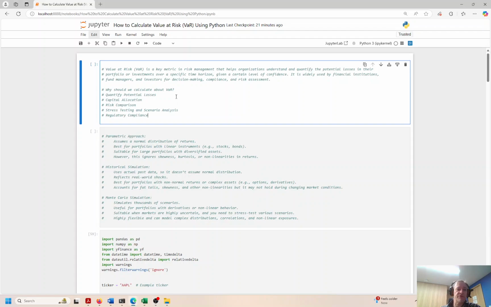Okay, so what's value at risk? Basically, it's a key metric to understand risk management, and this can help an organization quantify the potential loss of their portfolio of investments, right, based on a specific time horizon and a certain level of confidence. We're going to use 95%. You can use different levels of confidence: 90%, 95%, 99%.